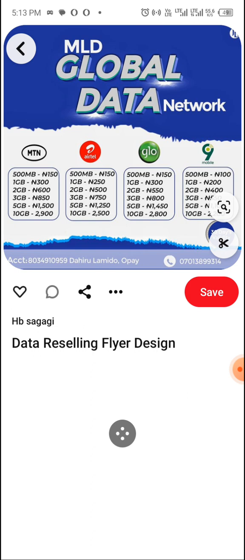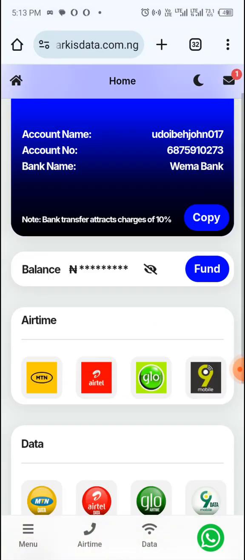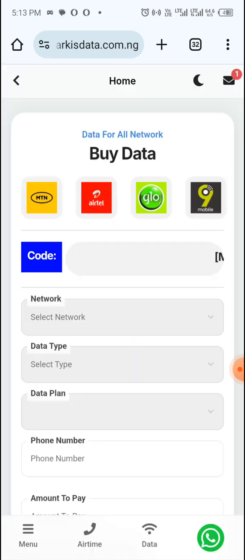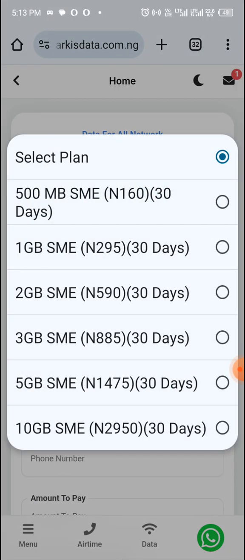So the prices you have here: when you go to my site and look at, let's say, MTN, you put MTN SME and you want to buy. You see the price of 500 MB is like 160. If you are selling it for someone, you can sell this data that is 160 at 180. You're making 20 naira profit. If you do it continuously, you know how much you can make. This one that is 295, you can sell at 395. That's like 100 naira profit.